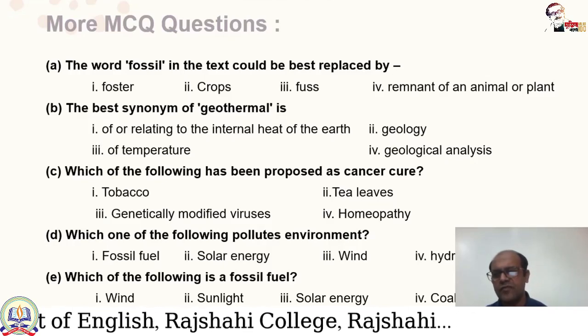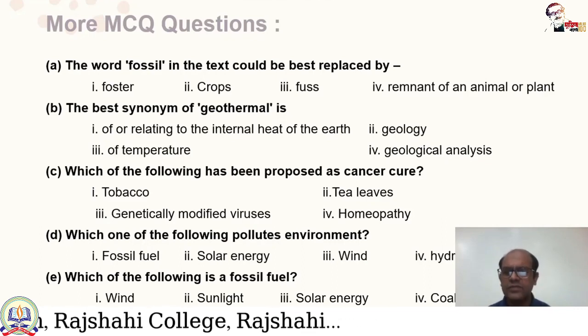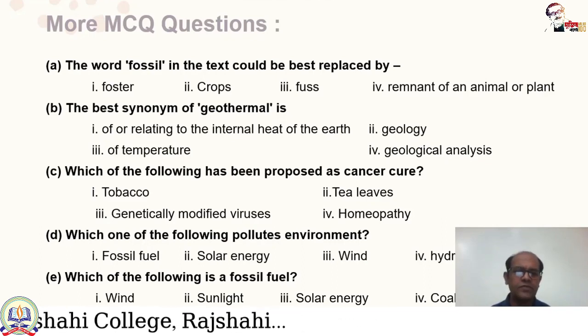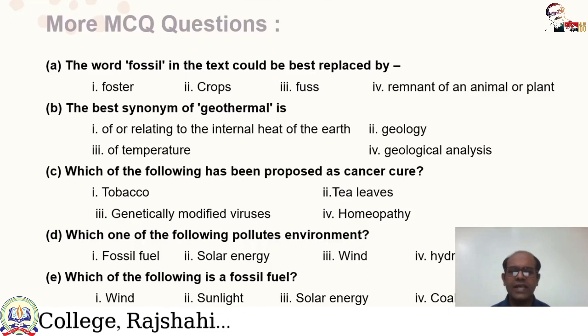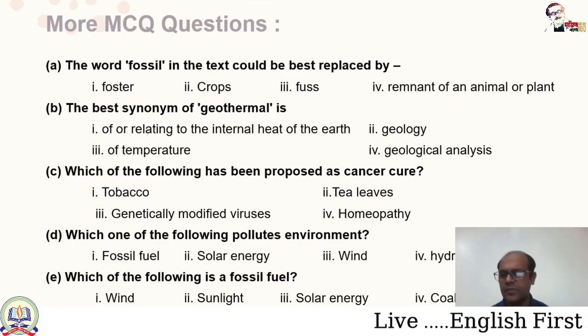And which one of the following pollutes environment? Option 1, fossil fuel, option 2, solar energy, option 3, wind, option 4, hydropower. Here the correct answer is fossil fuel. Which one of the following pollutes environment? So the answer is fossil fuel. Fossil fuel creates a lot of carbon dioxide which pollutes environment.